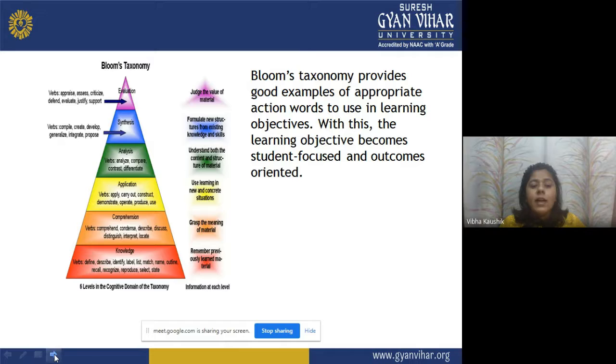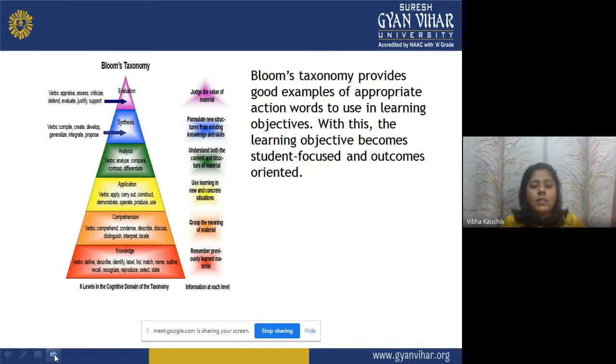Now, the next one is analysis. The verbs include analyze. The student can make an analysis, they can make a comparison between them, contrast, and a differentiation can be made. Understand both the content and structure of material.